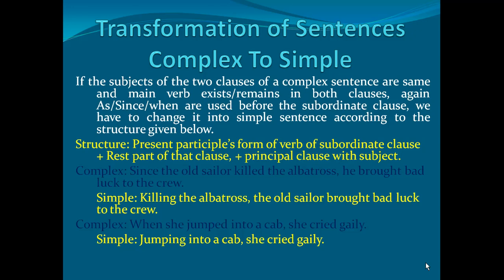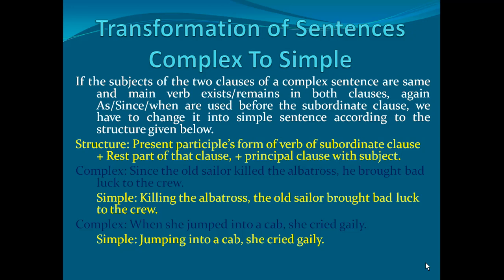In complex, first one, since the old sailor killed the albatross, he brought bad luck to the crew. In simple, I have written, killing the albatross, the old sailor brought bad luck to the crew. You know what is albatross? Albatross is a big seabird.